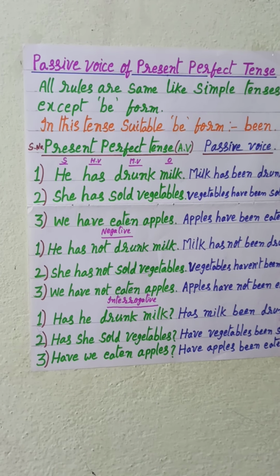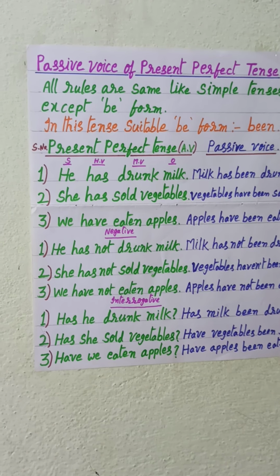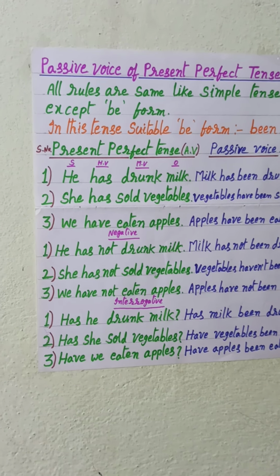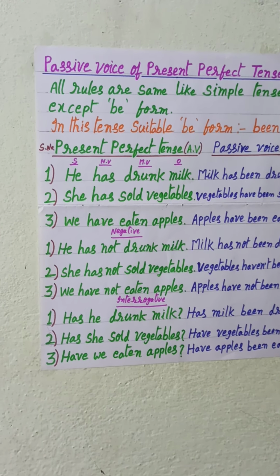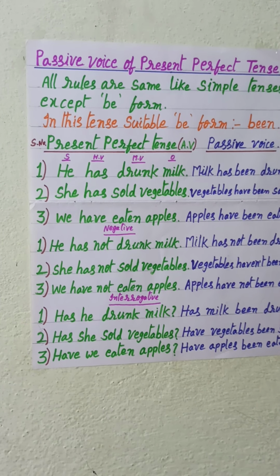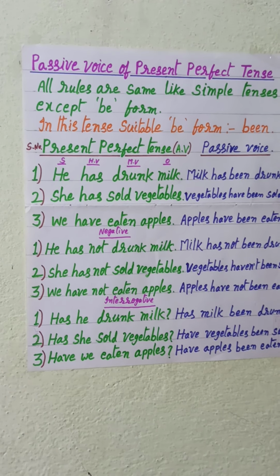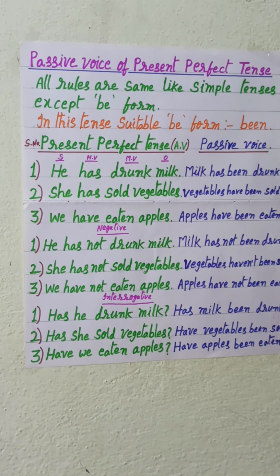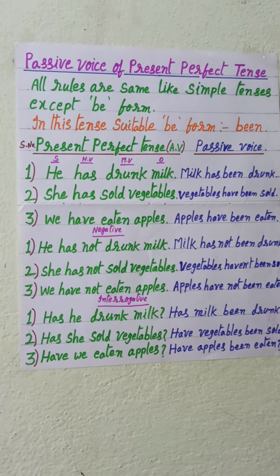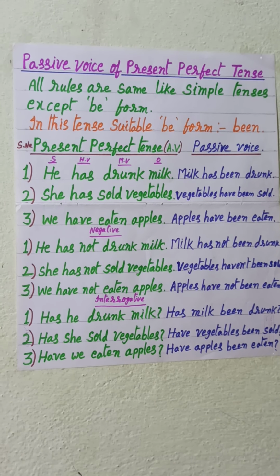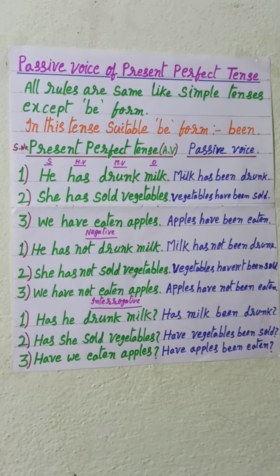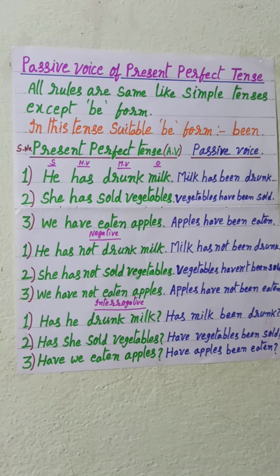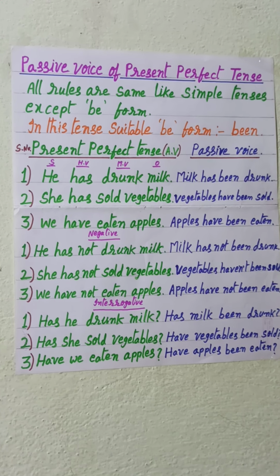Present perfect tense, that is active voice. For example, serial number 1, he has drunk milk. Here, he is the subject, has is the helping verb, drunk is the main verb, milk is the object. He has drunk milk.